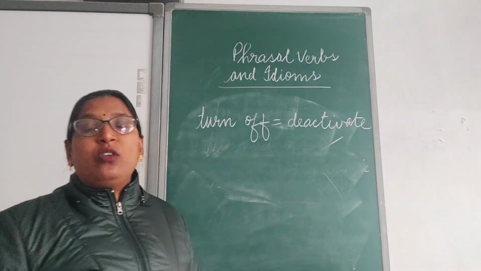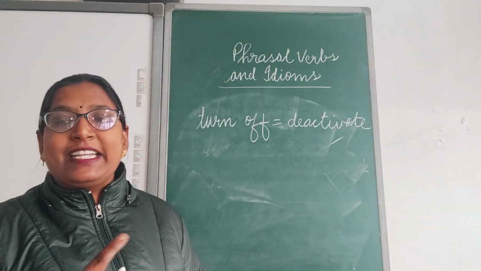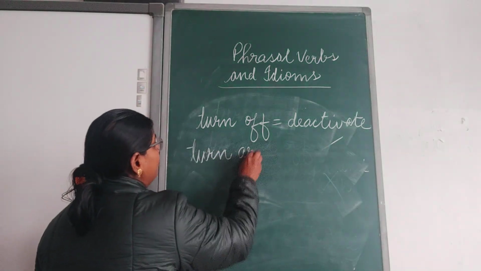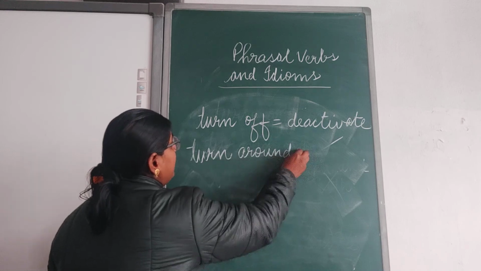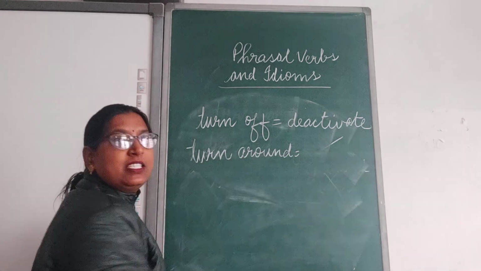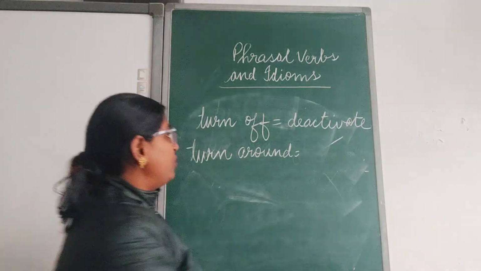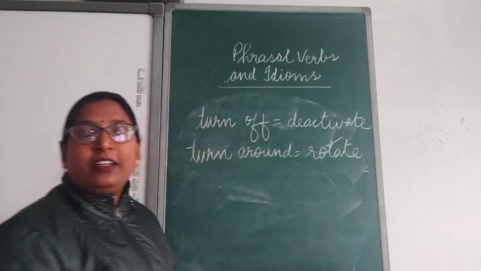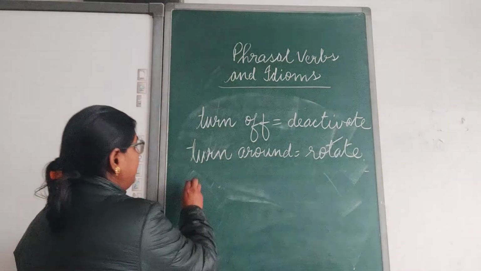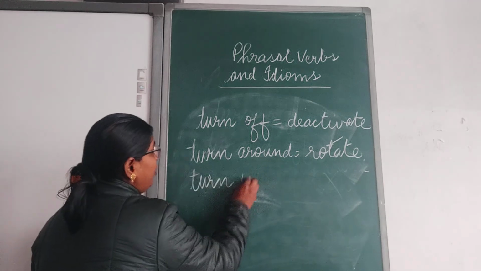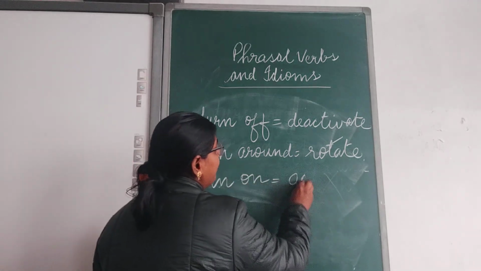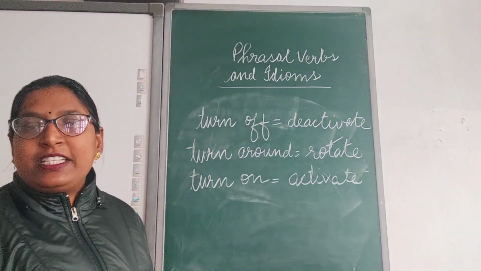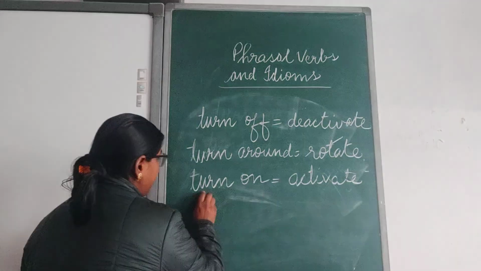Clear? Now, our verb will be same, but the particle will be changed. If I write here, turn around. You can see here the particle is changed. Turn around. So, its meaning will be rotate. Clear? If I write here, turn on. Turn on. It means to activate. Clear? If I write here, turn in.